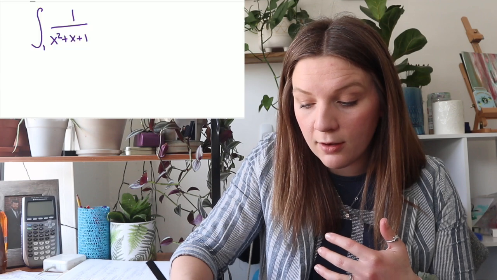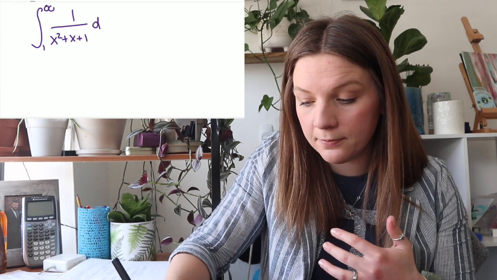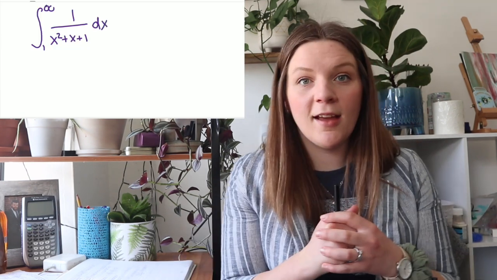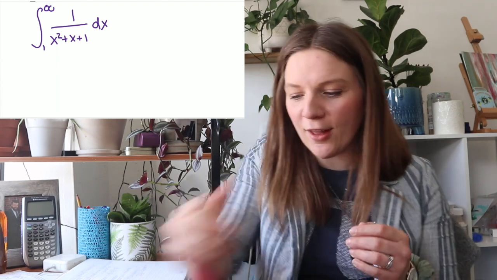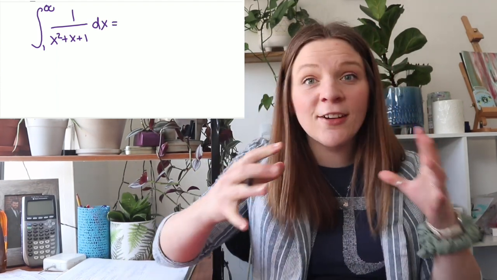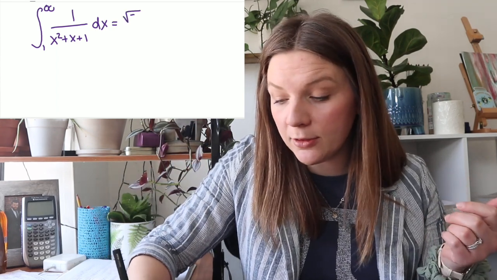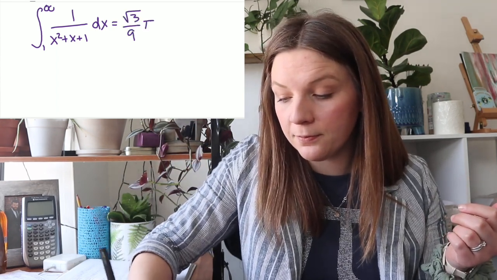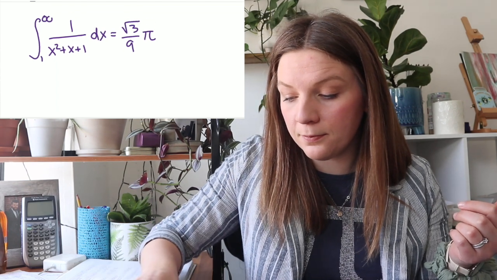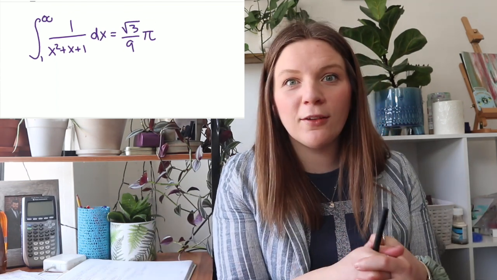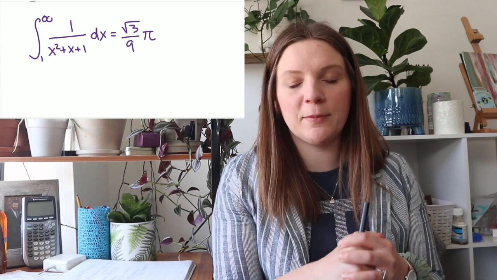We can calculate the area by taking the integral from 1 to infinity, and we get a really interesting result. The area under this curve is equal to the square root of 3 over 9 times pi.